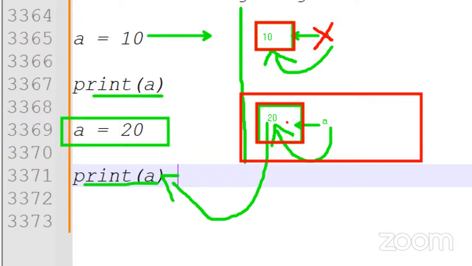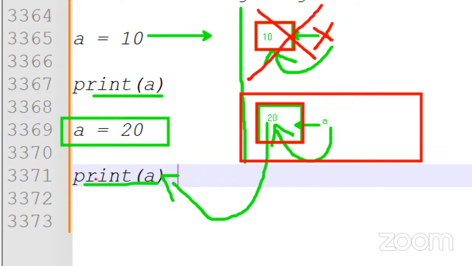Now using a, we can access only that memory's value. So what is the use of the 10 value's memory? Useless. These kinds of things are automatically collected and deleted by Python itself. That is called automatic garbage collector. Otherwise, unnecessary memories would be created in the memory allocation and many memories would be wasted. But in Python, it is not like that. And explicitly also we can delete.